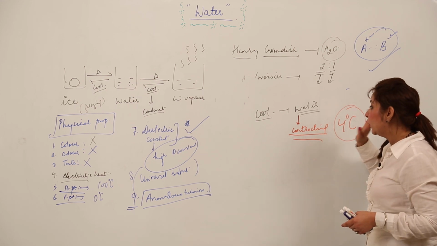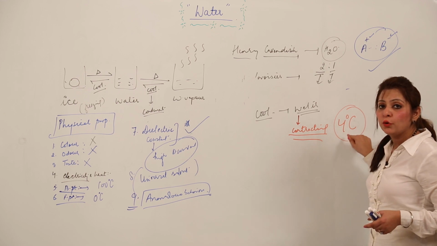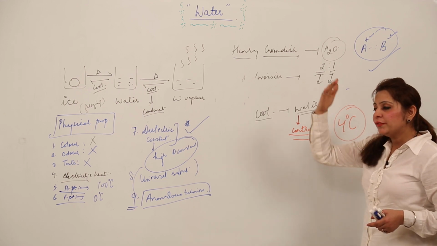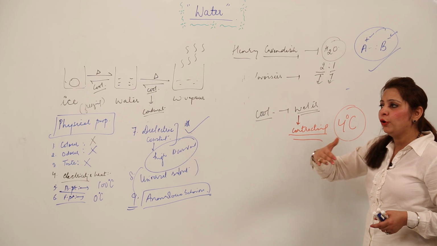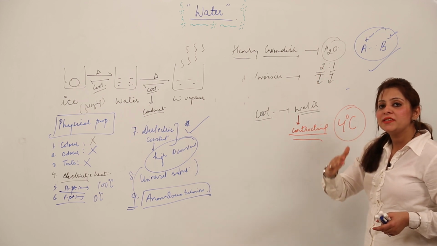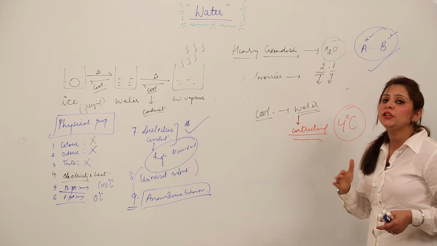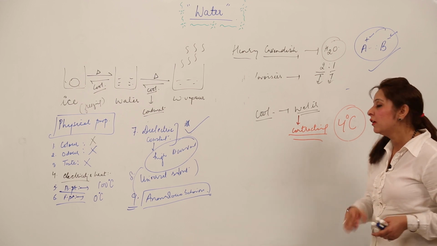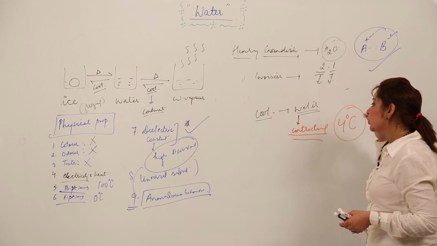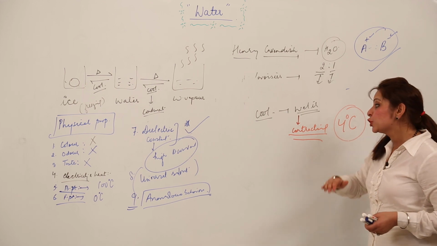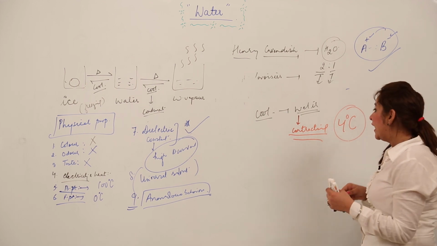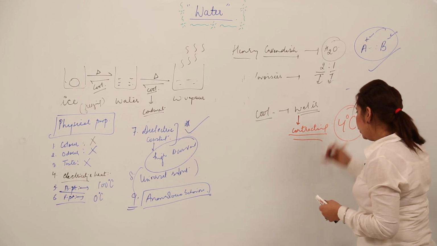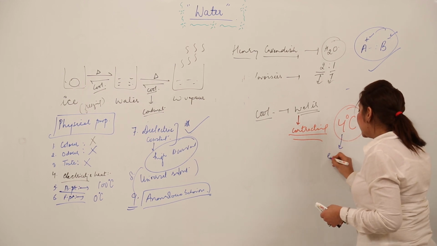But what happens? It contracts only till the temperature of 4 degrees Celsius. That means if I am decreasing the temperature 10, 9, 8, 7, 6, 5, it keeps on contracting, right? And that means it keeps on becoming denser. But at 4 degrees Celsius, this contraction stops and it shows an anomalous behavior: instead of contracting below 4 degrees Celsius, it starts expanding.